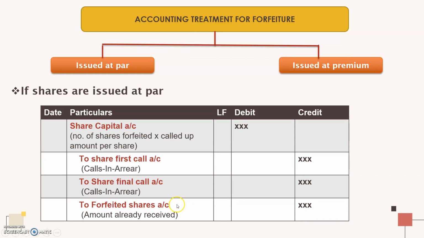And the forfeited shares account means the amount already received from this particular shareholder. This is a defaulting shareholder, but it doesn't mean that the whole amount is in default. The amount that the company has received will be taken as forfeited shares account. Out of the total amount called up, for the amounts that the shareholder hasn't paid, you will cancel the respective money, and the amount already received from him, the number of shares multiplied by the amount received, will be shown as the forfeited shares account.